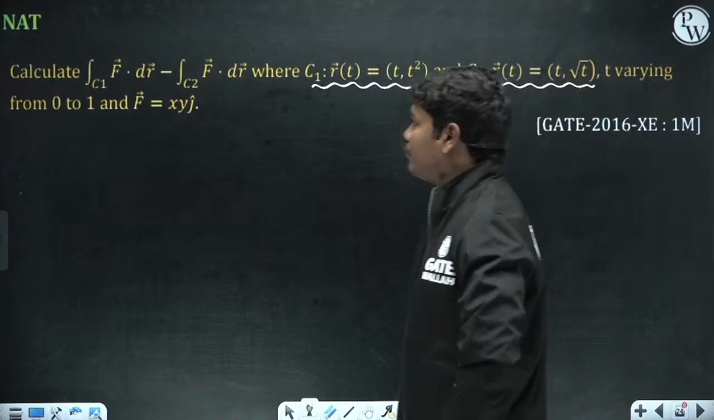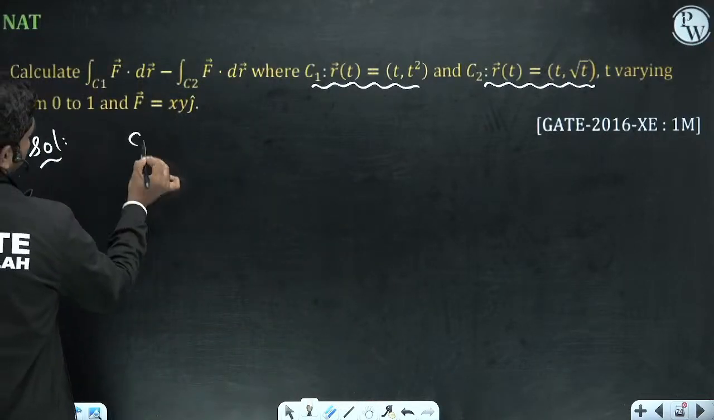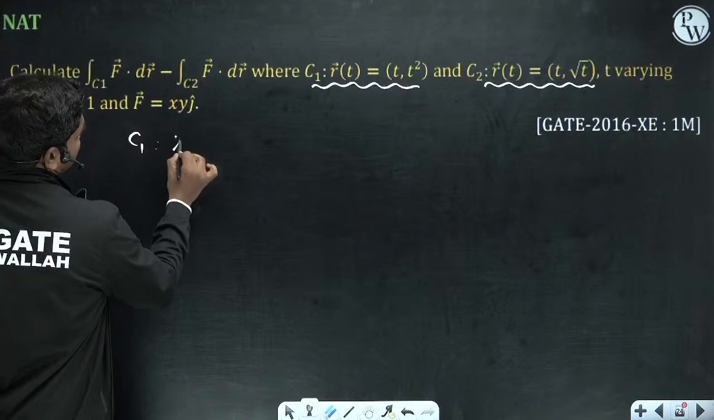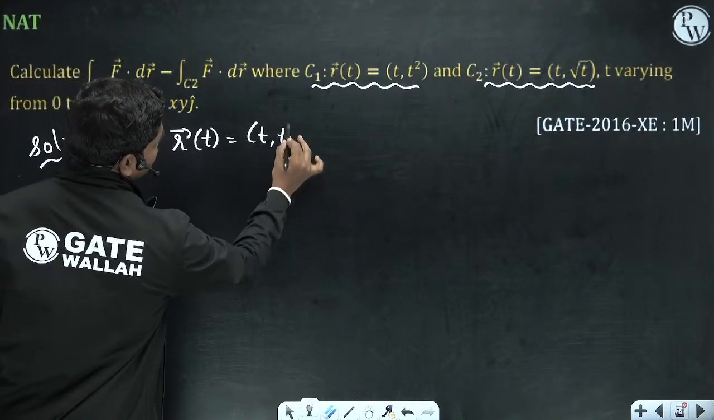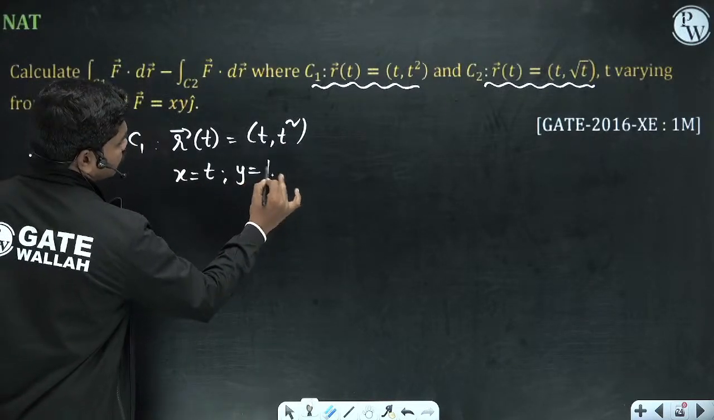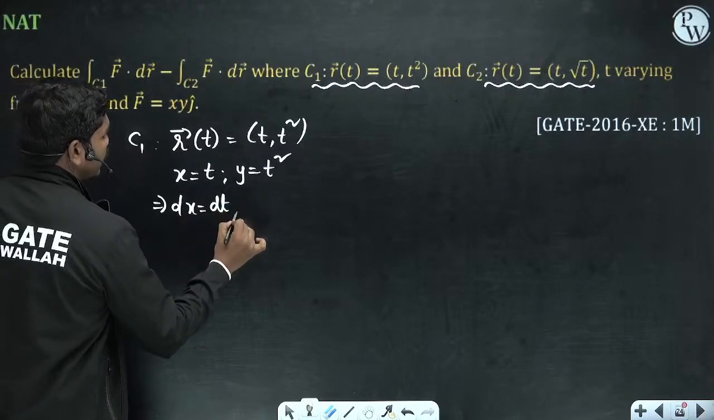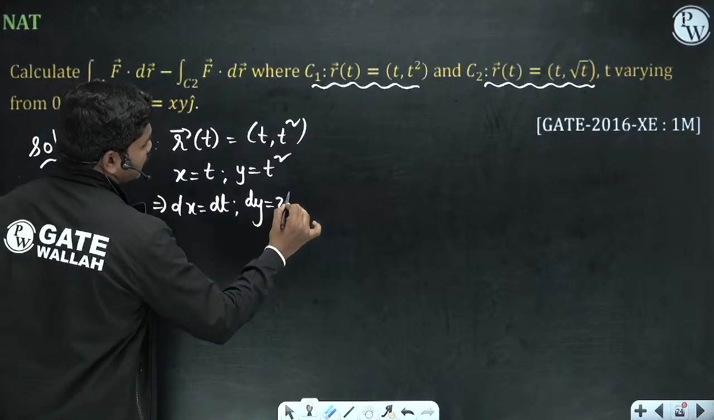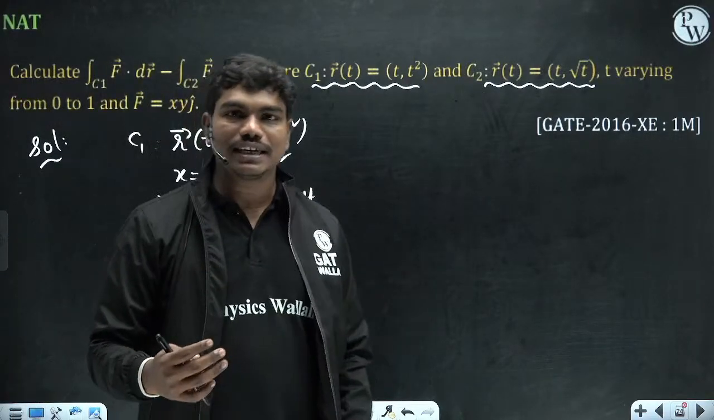Okay, so now if you see, curve C1 is given like this. C1 is a vector in space at any given location. This is given by t comma t square, which means x is equal to t, y is equal to t square. So what about dx? dx is equal to dt and dy is equal to 2t dt. They have just done the parameterization. They have represented the x comma y coordinates in terms of t.